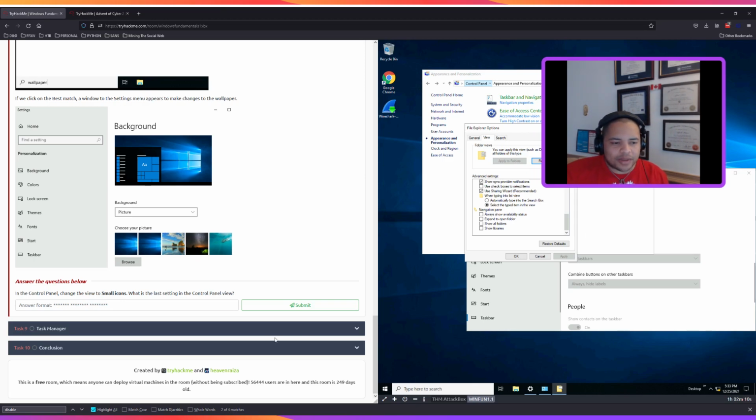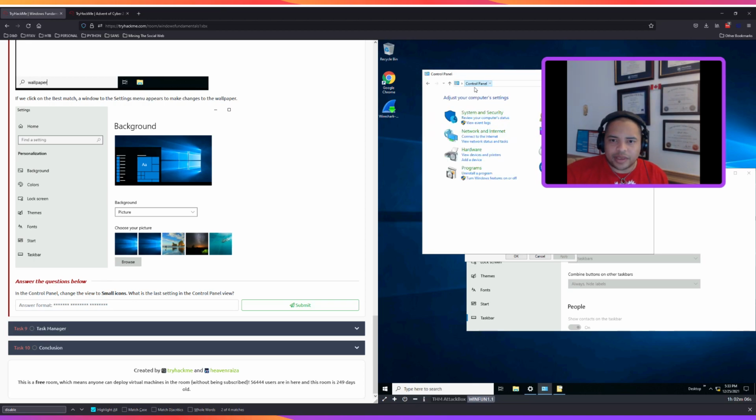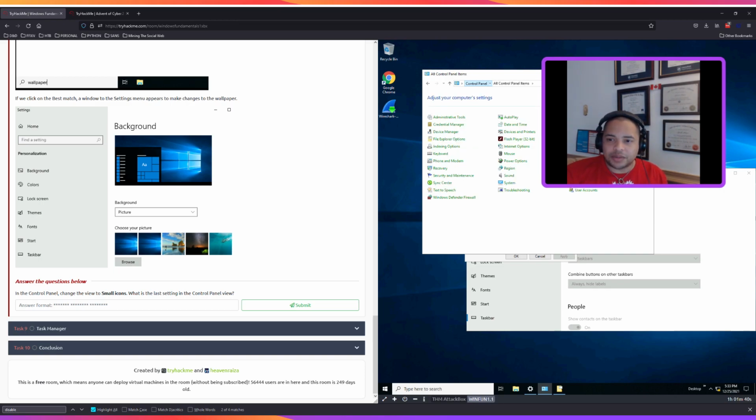In the control panel, change the view to small icons. I am in the control panel. Oh, I see what they're saying. Part of the biggest problem with TryHackMe is that it's sometimes difficult to understand what they're actually trying to get out of you. So I just went to control panel, and they mean to change the view of the control panel's icons into small icons. So what I did was view by category, click that, view by small icons.